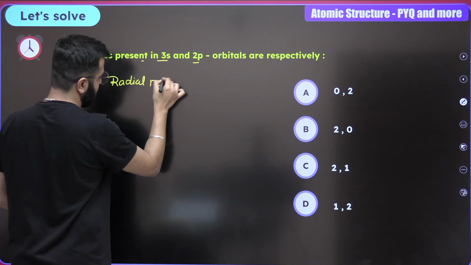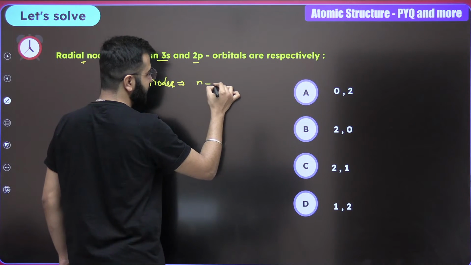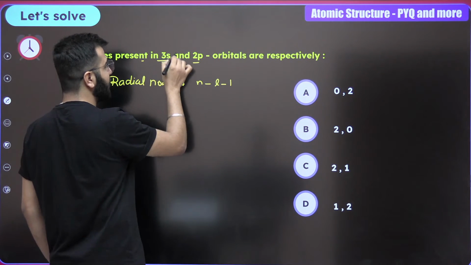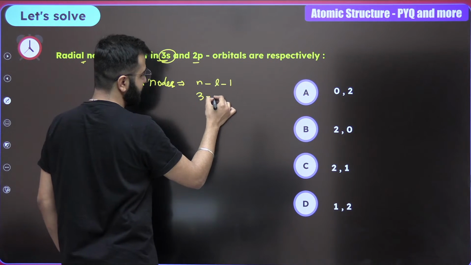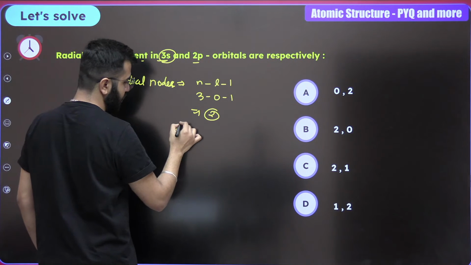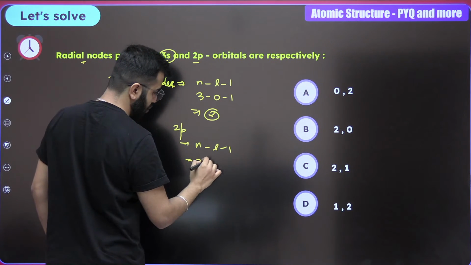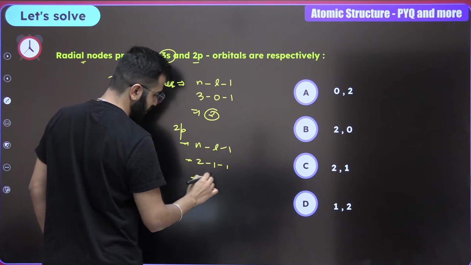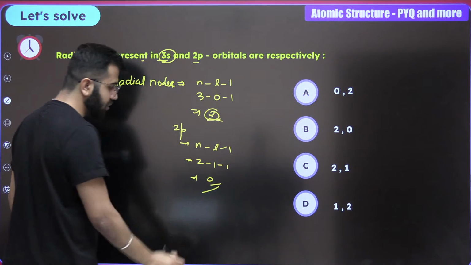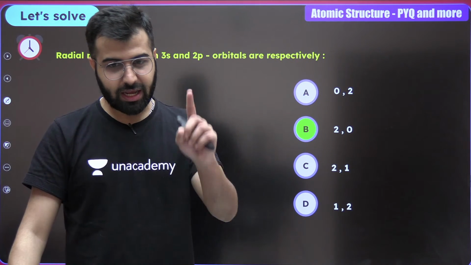Radial nodes have a formula n minus L minus 1. For 3s, 3 minus 0 minus 1, which is 2. For 2p, n minus L minus 1, 2 minus 1 minus 1, 0. 2 and 0 is the correct answer. B is the correct answer, not A.